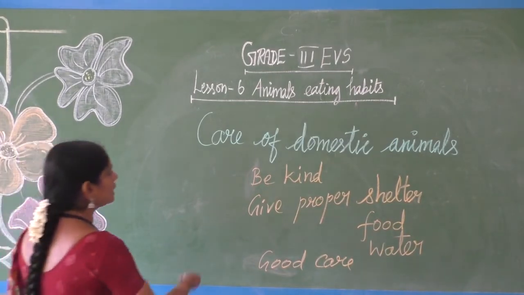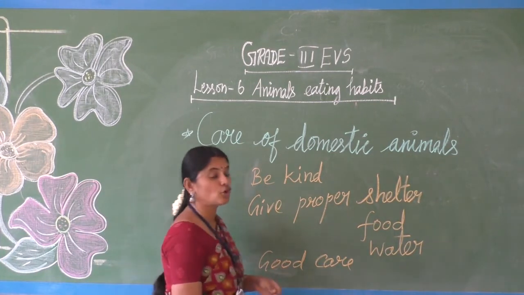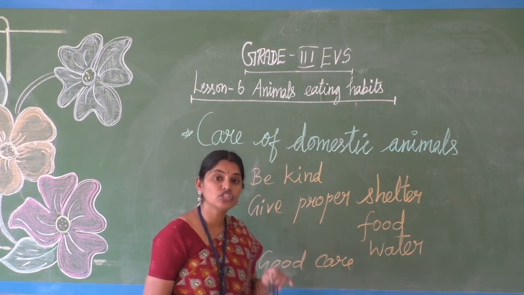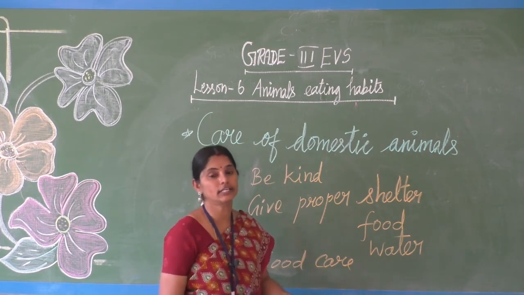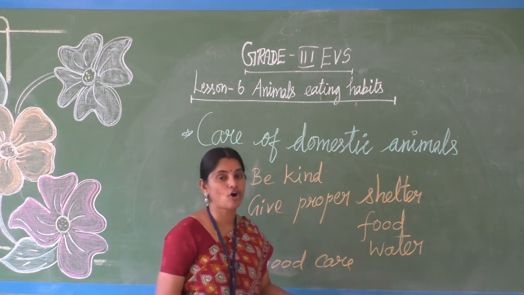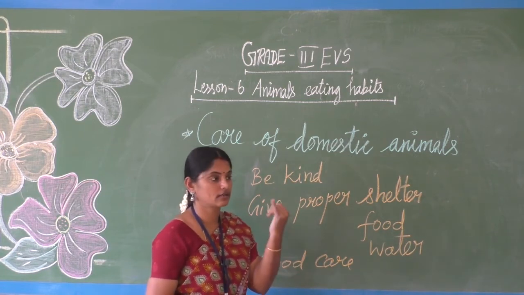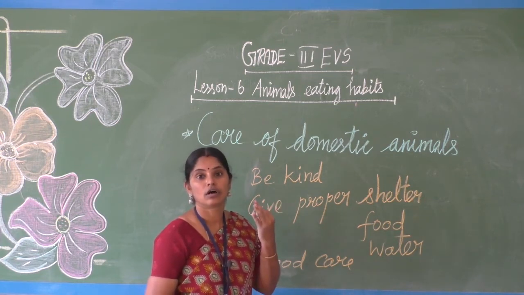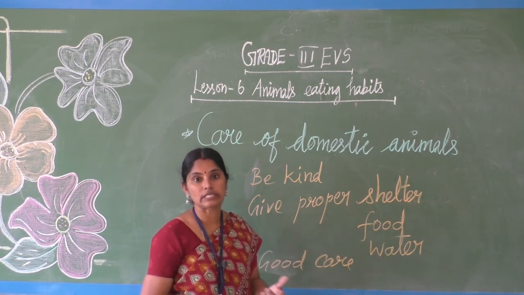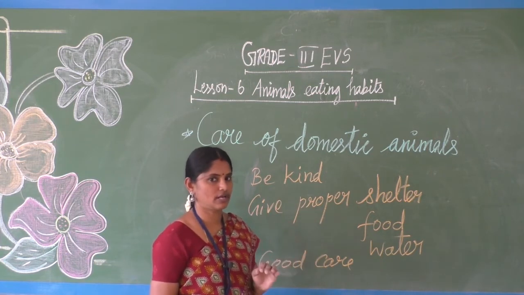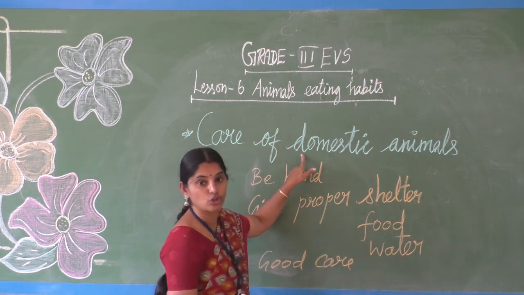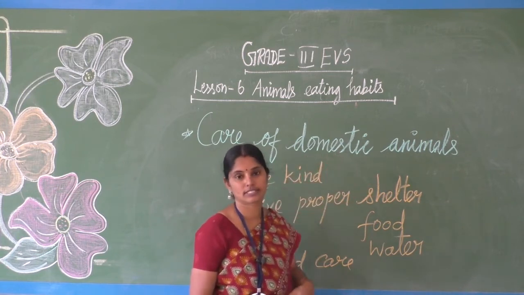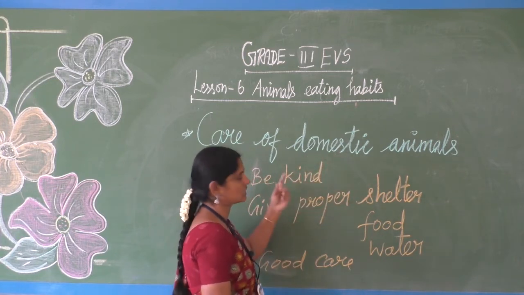Okay, we are coming to the end of the lesson. Care of domestic animals. What is meant by domestic animals? The animals which are tamed, which are reared in our houses or in farms, which we raise for our needs. Cow, buffalo, goat, horse, donkey, hen, all of these we raise at home, isn't it? Those animals. Domes means home. Domestic animals, animals raised at home.